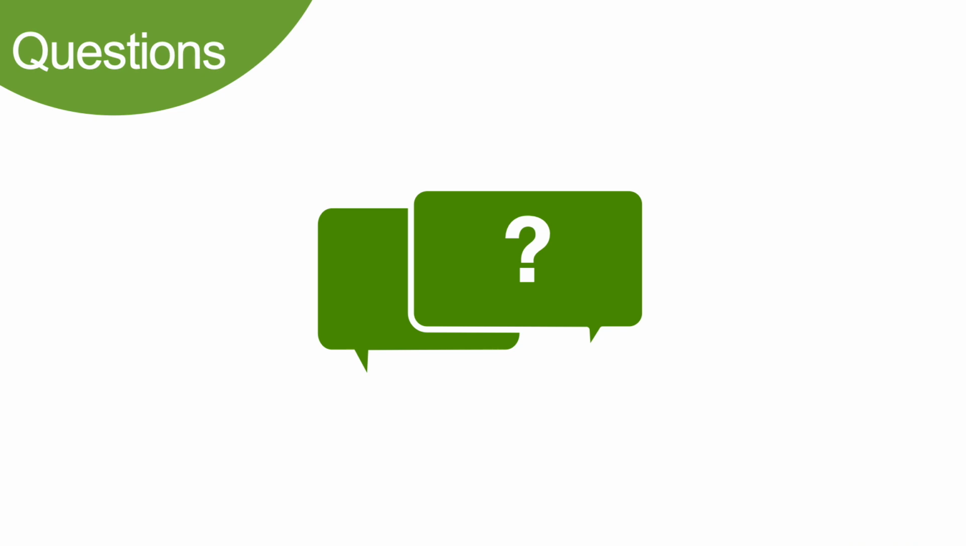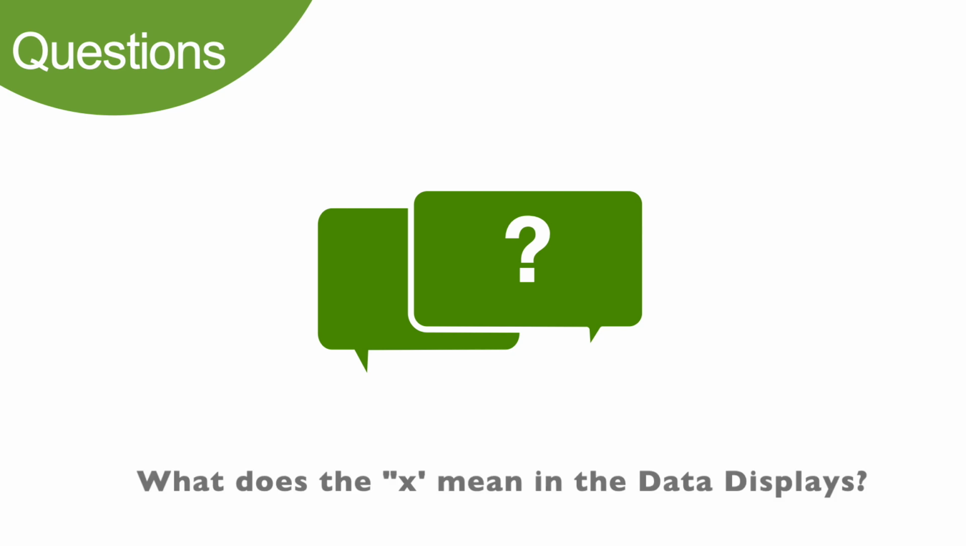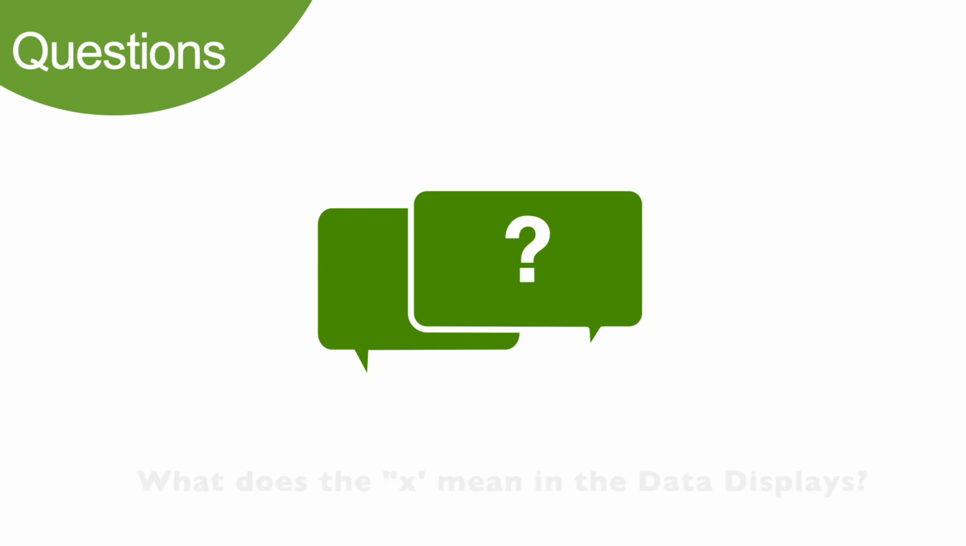A couple of repeating questions regarding the data displays and what the X means. The X actually means that there are no scores entered for that specific item. Those data displays have more information, and they do list the actual number, for instance, how many students have scored a specific item, and they have the percentage down.